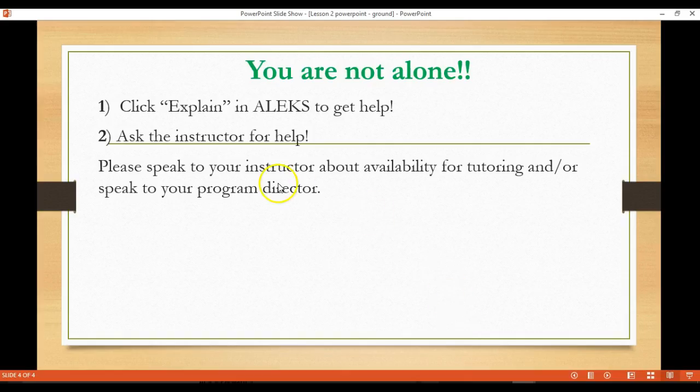Your second option is to ask the instructor for help. You can speak to your instructor about their availability for tutoring, or you can speak to your program director. Remember to keep up the amazing work, and we're here to help you. Just reach out and ask.